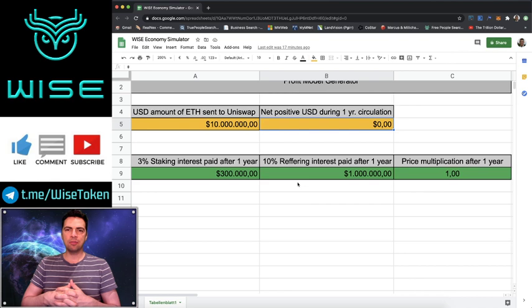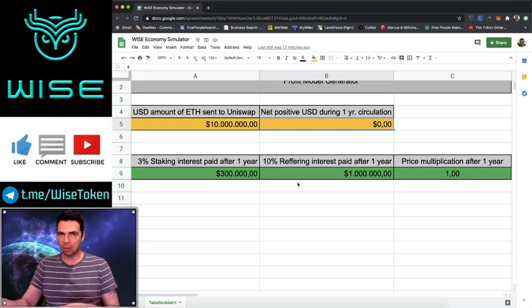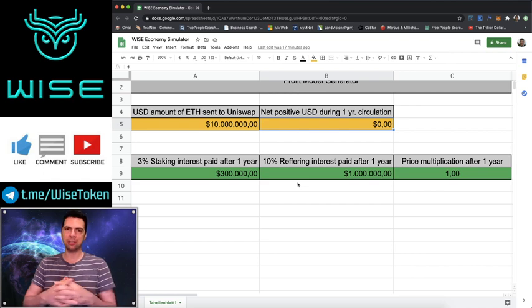And if you hear the word inflation and you're like, oh no, this is an inflationary token, pretty much every money system is inflationary. The reason we don't like the word inflationary is because we think of the US dollar's inflation and the Federal Reserve printing trillions of dollars like they did this year, and the fact that money doesn't go into our pockets. I mean, maybe you got $1,200 for a stimulus check, but the trillions of dollars do not go into your pocket. It goes into the banking system and the financial system.